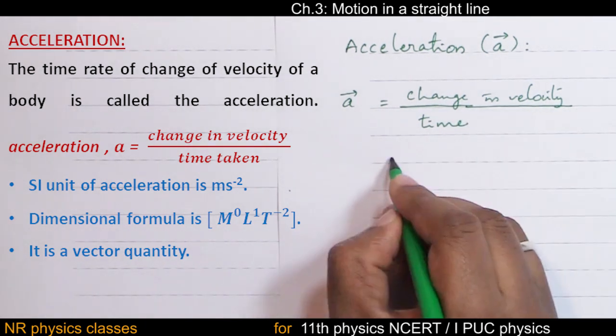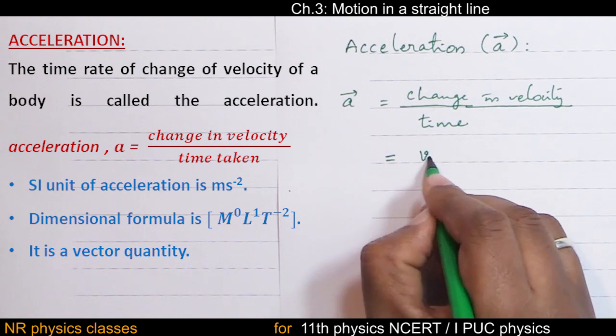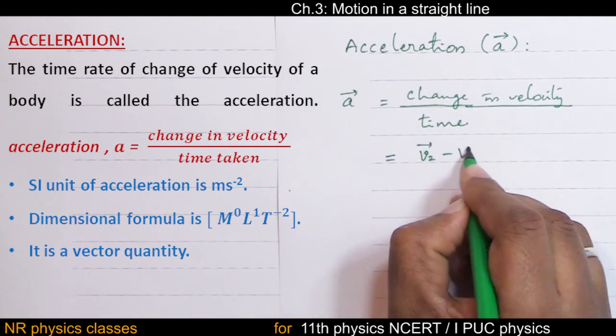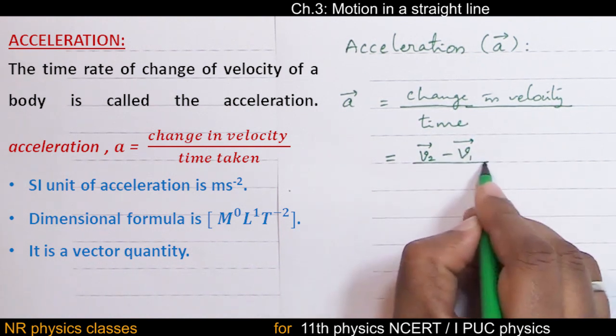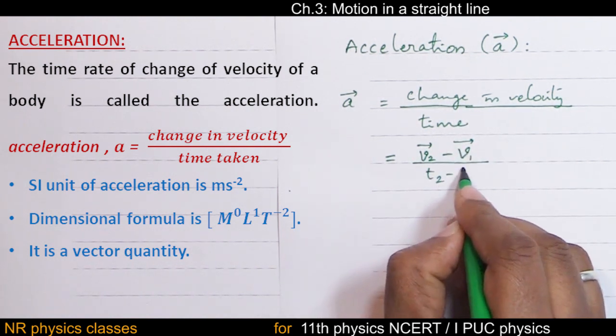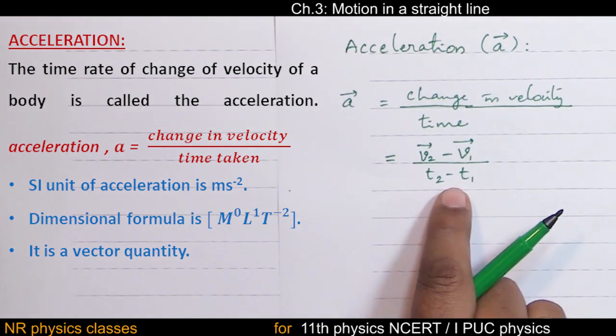Change in velocity is represented by v2 minus v1, the difference, divided by t2 minus t1. So this is the average acceleration.